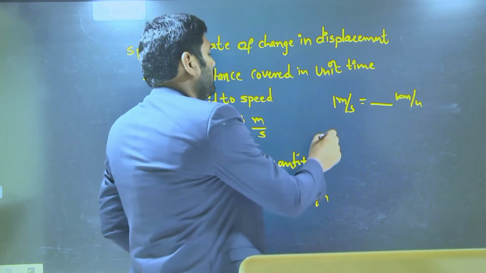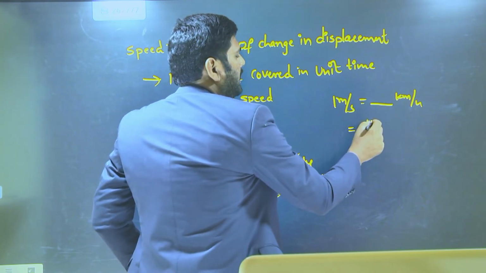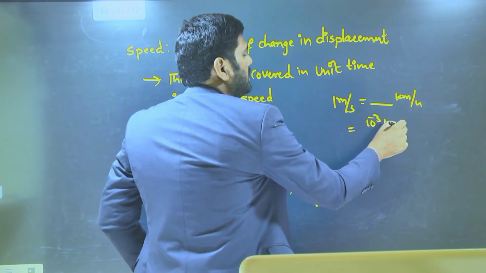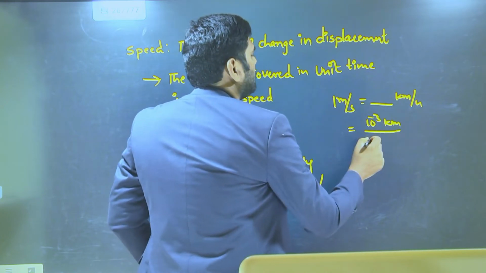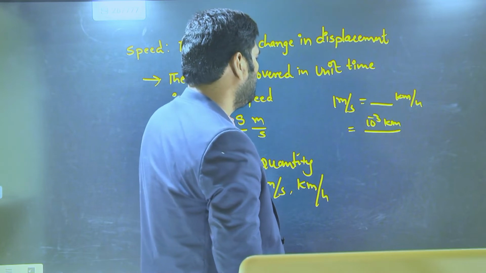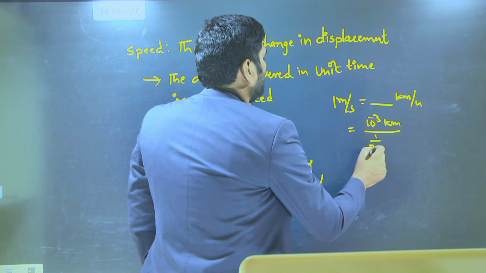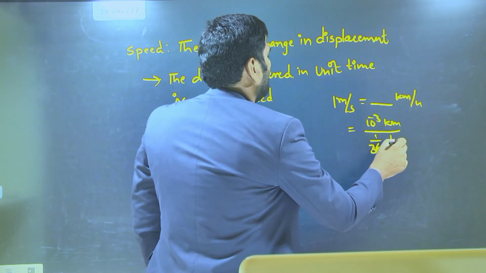Let me take here 1 meter is equal to 10 power minus 3 kilometer. 1 second is equal to 1 by 3600 hours.